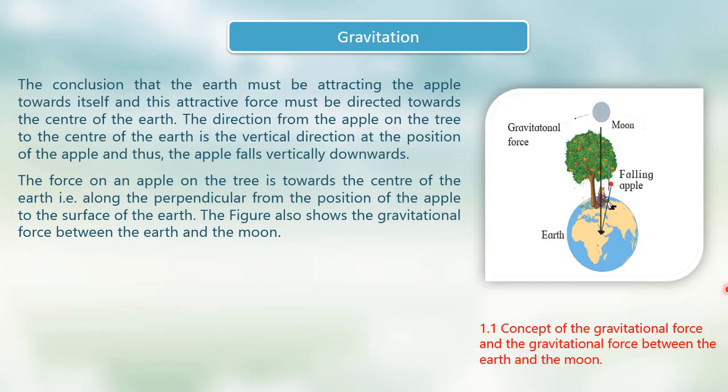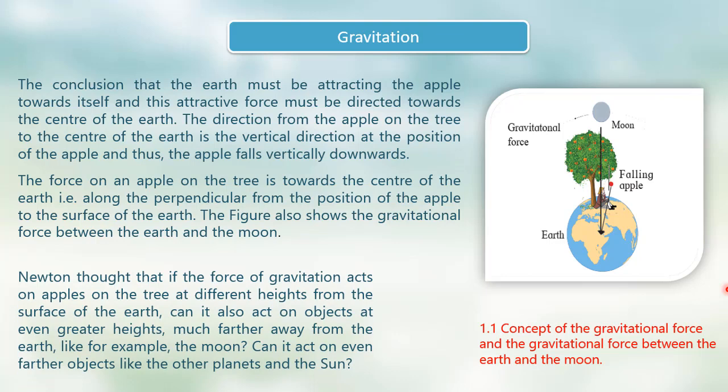The force on an apple on the tree is towards the center of the Earth, that is, along the perpendicular from the position of the apple to the surface of the Earth. The figure also shows the gravitational force between the Earth and the moon.